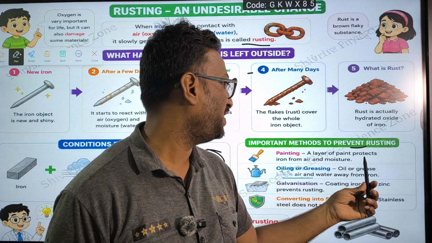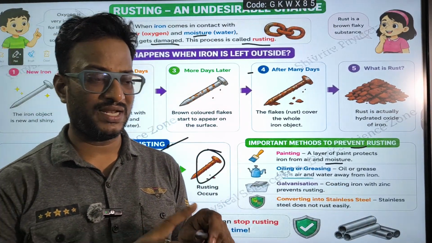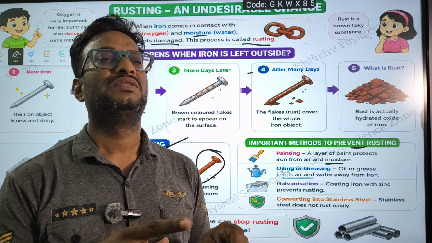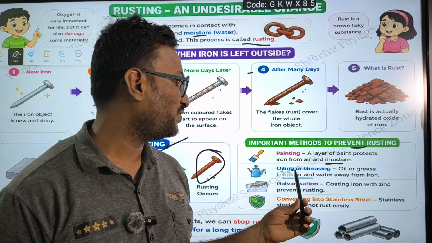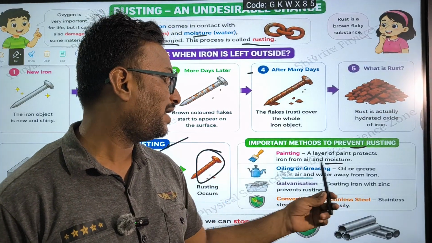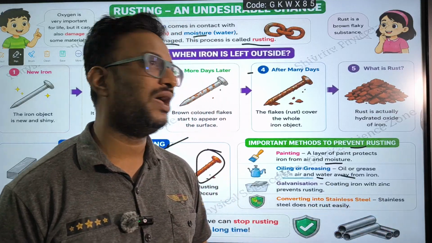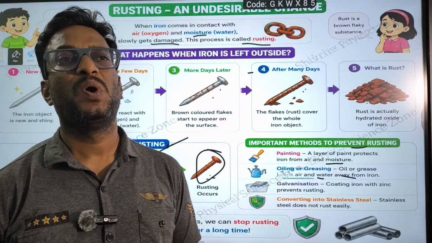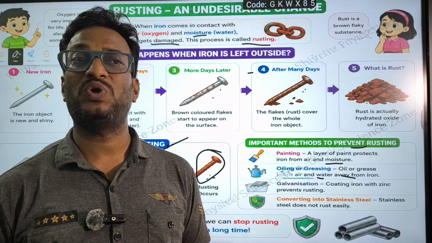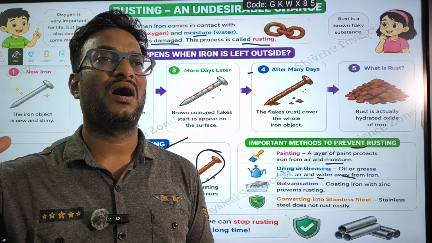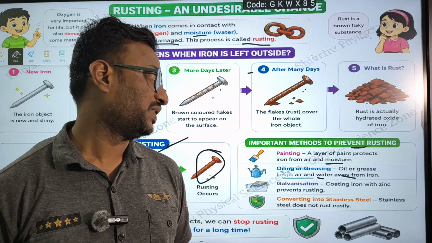Painting: a layer of paint protects iron from air and moisture. If you paint iron, that paint will protect it from rusting. Next is oil or grease. Oil or grease keeps air and water away from the iron, so that it won't directly react with the air or water present in the atmosphere.